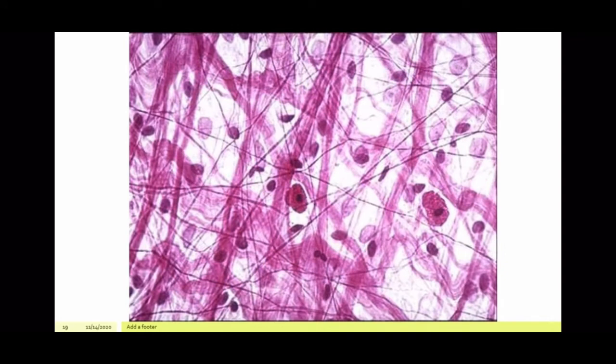The next is areolar tissue. This is a tissue that contains very loosely arranged cells and it has elastic fibers in it. This is a tissue that is present between the skin and the muscle. Because it's present between the skin and the muscle, the major function is to support the internal organs.